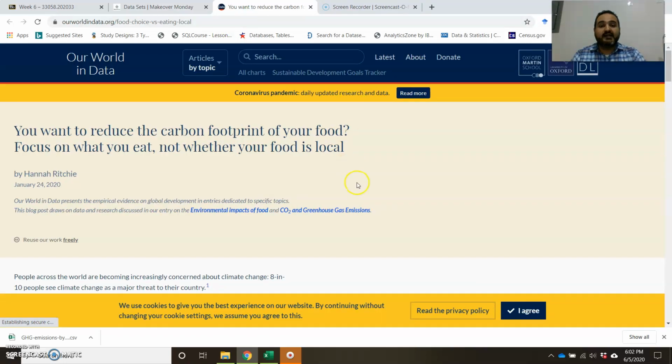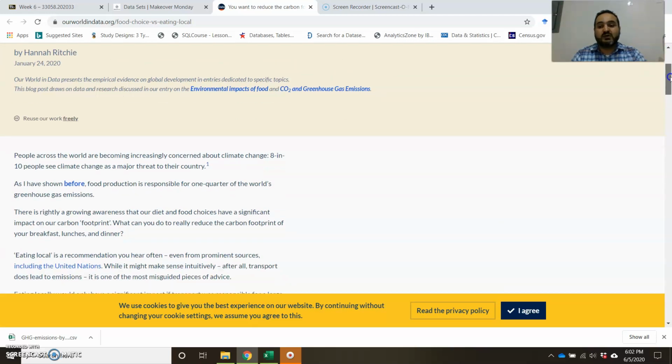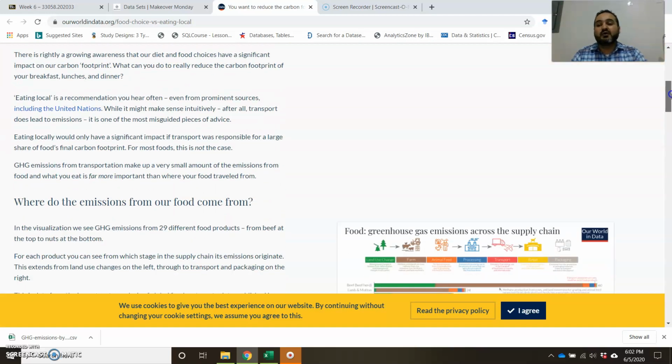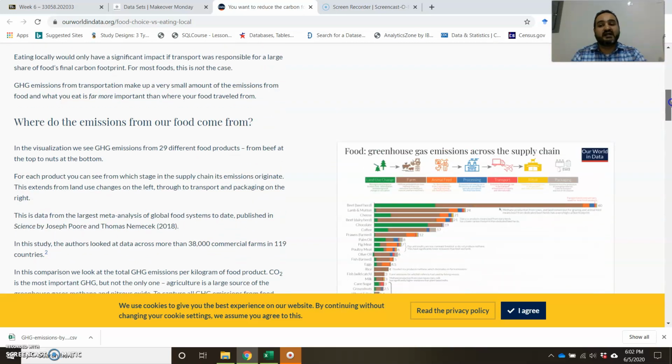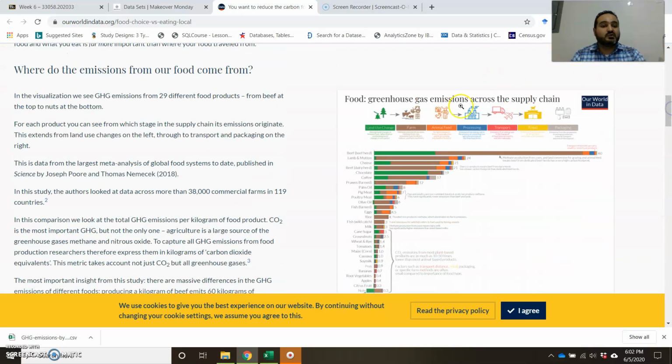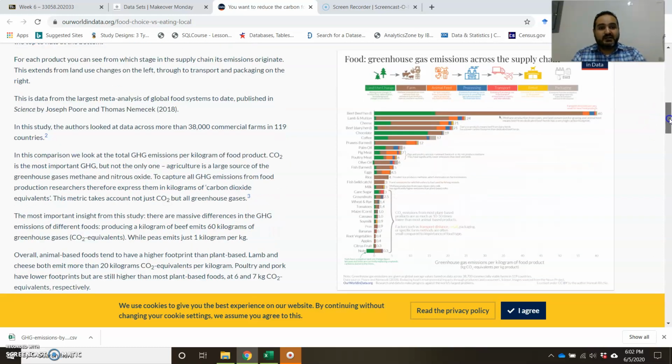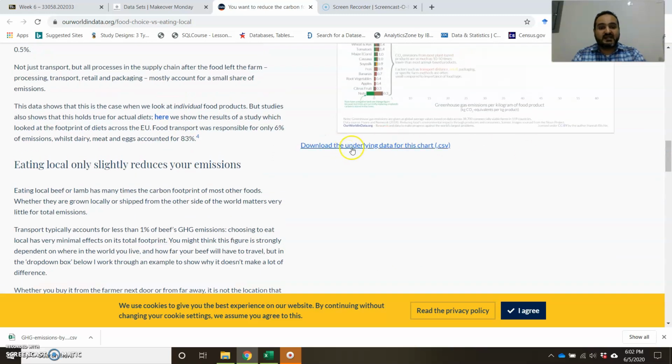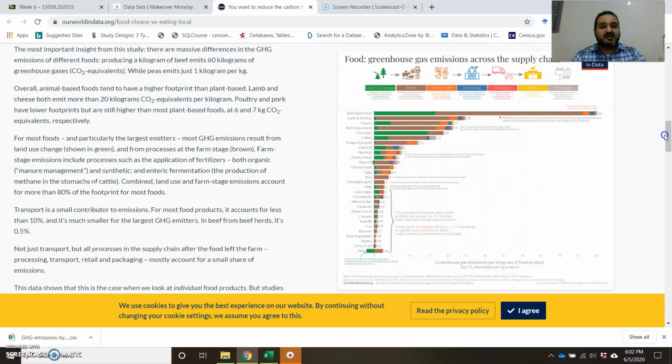This is the story. So I highly recommend, and you must actually read the context that visualization was done in order to be able to know or to figure out how you are going to redesign it. So this is about the carbon footprint of your food, and then it shows you a data visualization. So there are a lot of issues in this data visualization based on what we have talked about throughout this class. So you will get the data set, you can download it from here, and then create a better design for this data set, for this visualization.